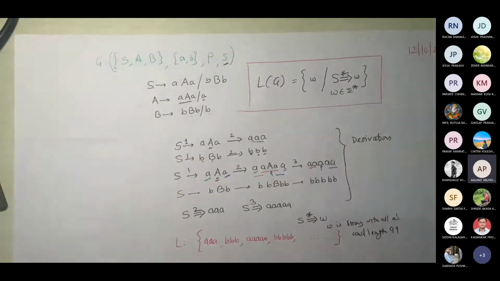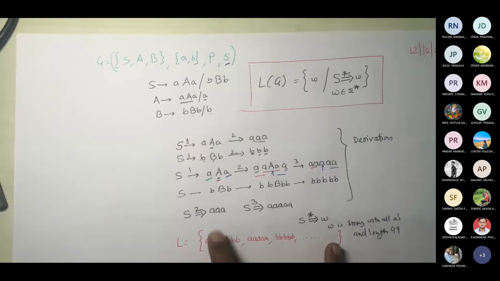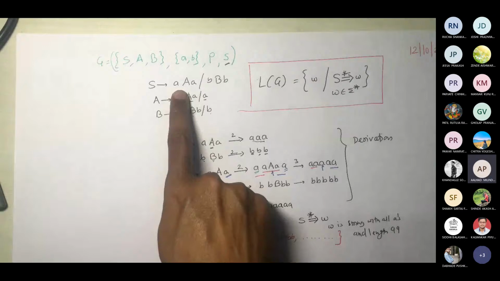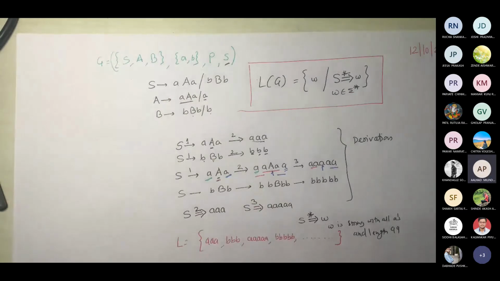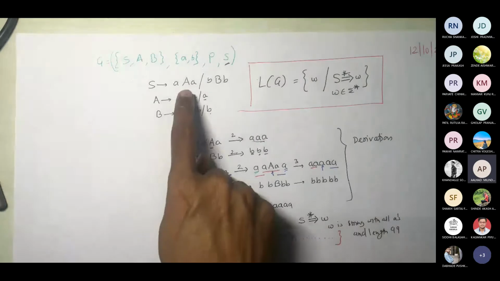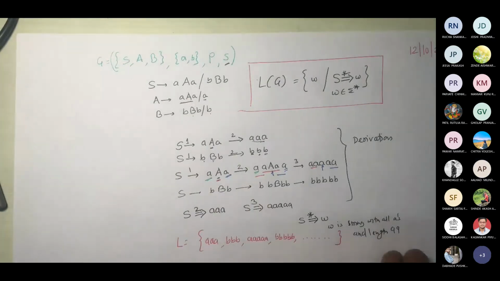Any question? Sir, I have a question. Yes, please. You said we can add the constraint of W having only A's or only B's, but I'm wondering why, because in the set that you mentioned, S produces A. In this case only I am saying this is a constraint, because can I get a single A here from S? No. Can I get a single B or two A's here? No. If I could have got them, then the constraint may not matter.